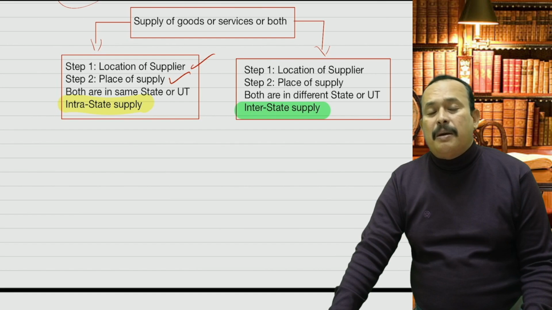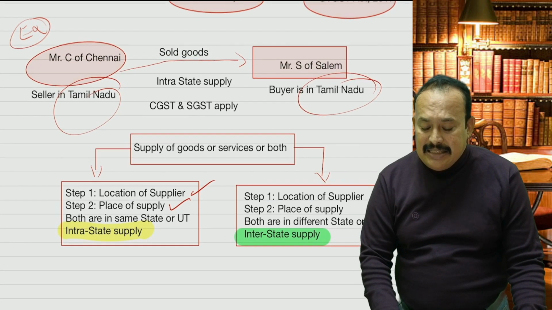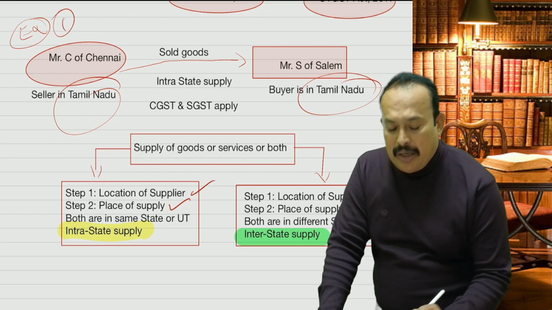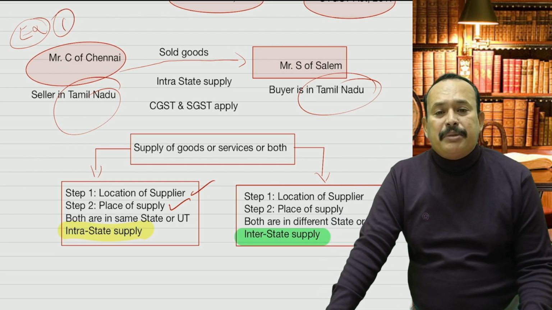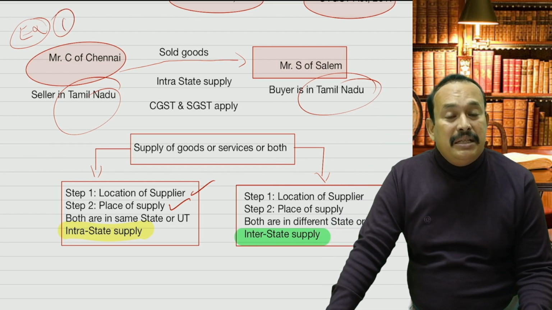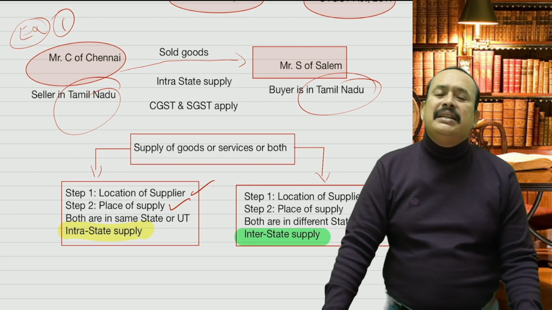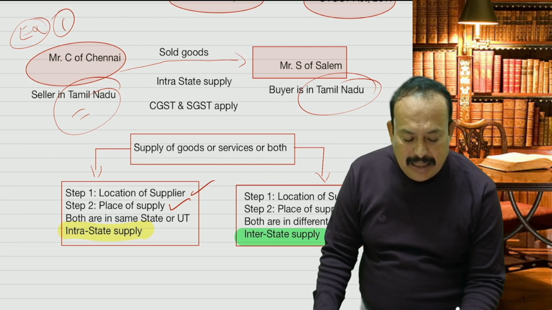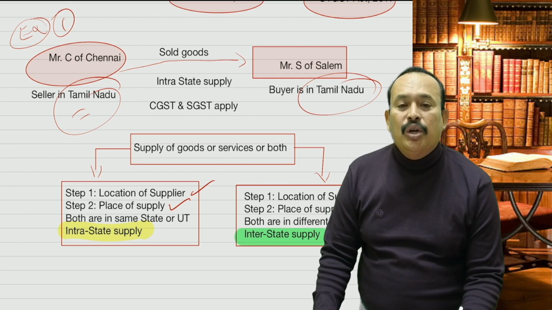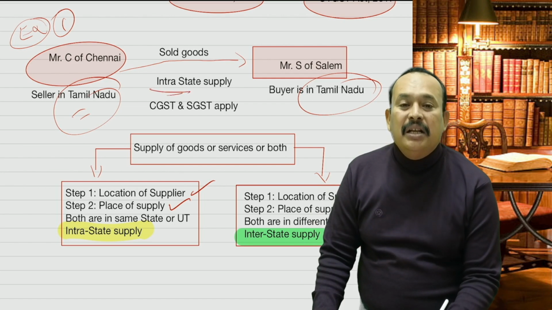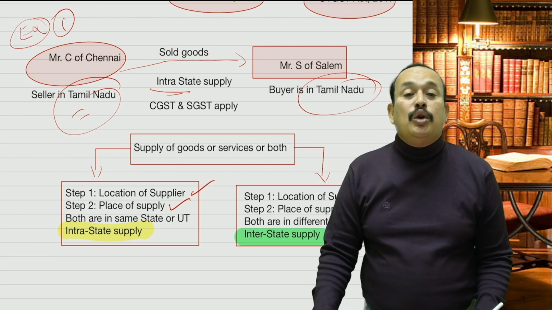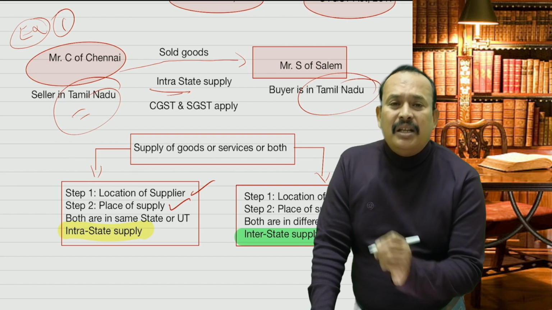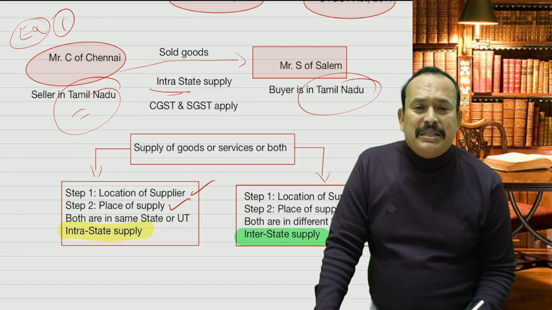Interstate supply. So in the given example, if you refer to example 1, Mr. C of Chennai from Tamil Nadu sold the goods to S of Salem in Tamil Nadu. In that case, the location of the supplier is in Tamil Nadu, the place of supply is also in Tamil Nadu, so it is intrastate supply. Therefore, what are you going to levy here? The rate of GST, for example, 18%.